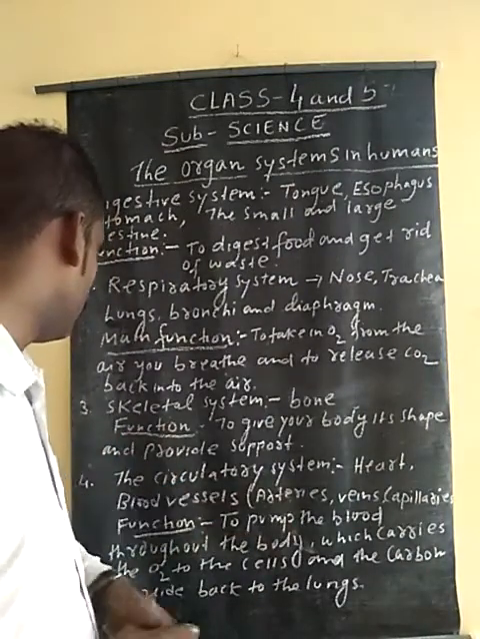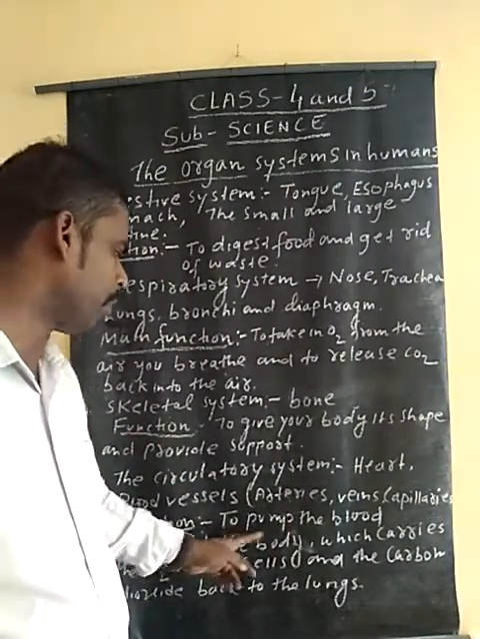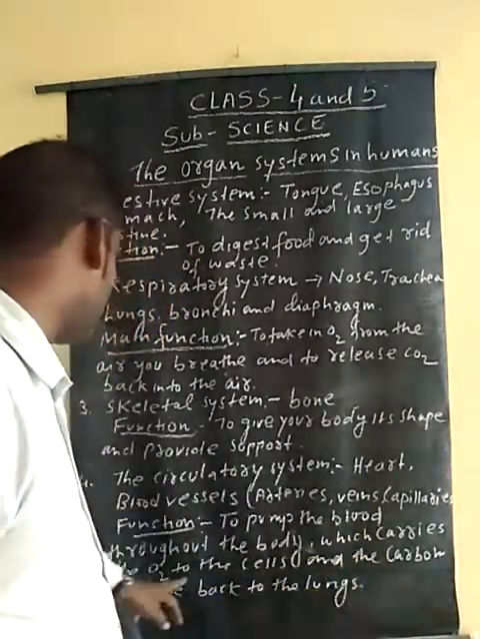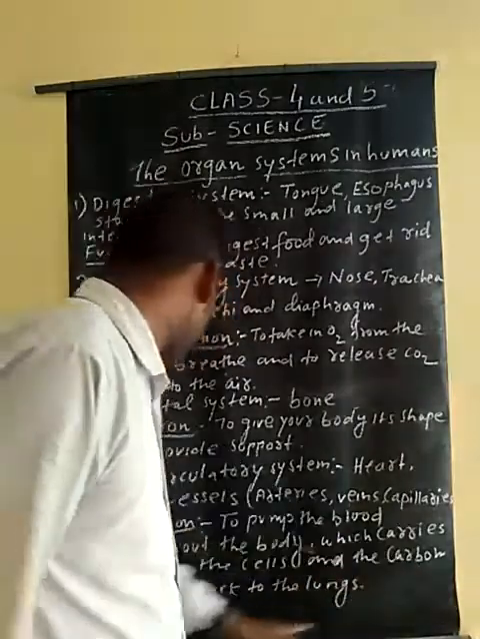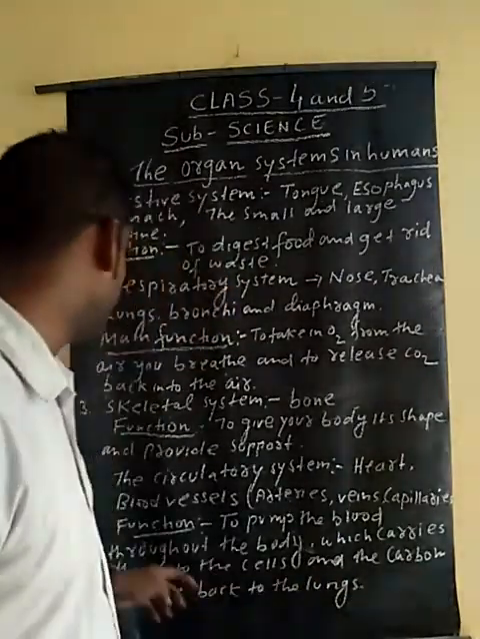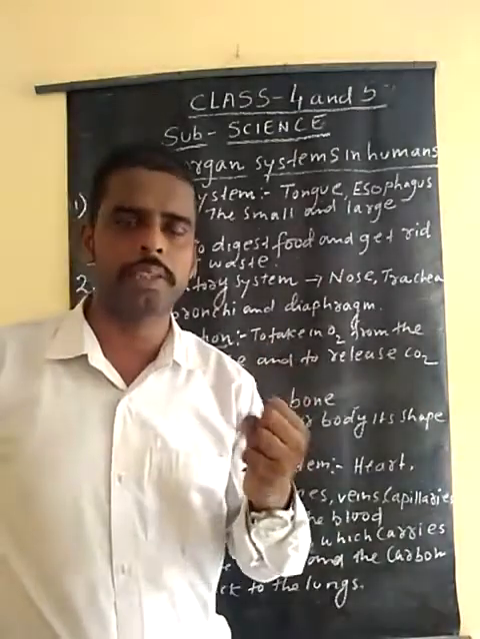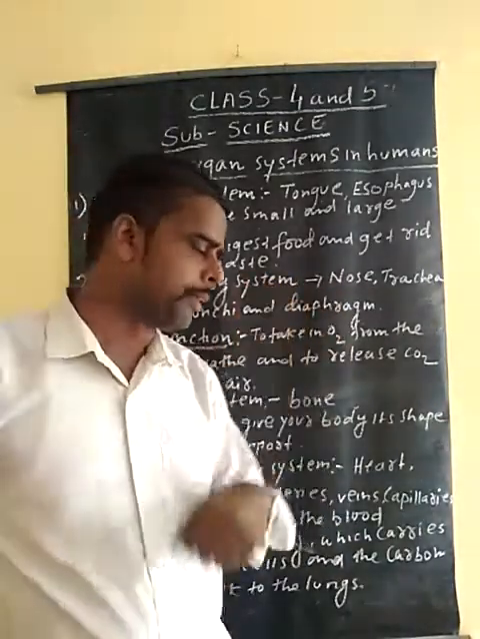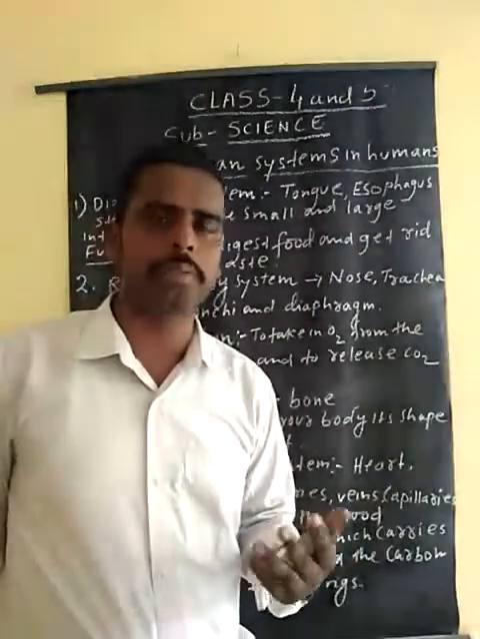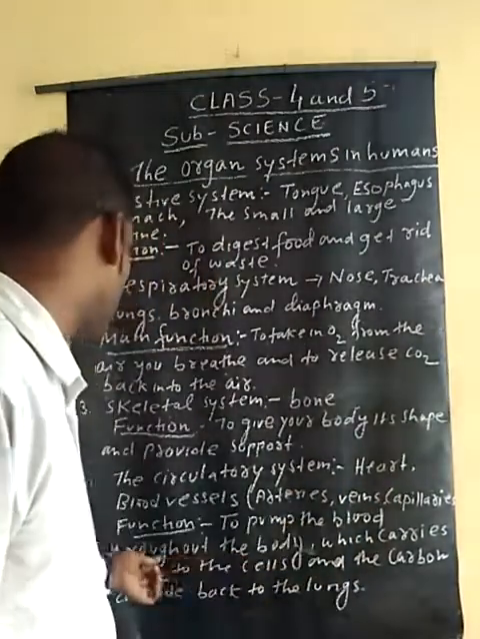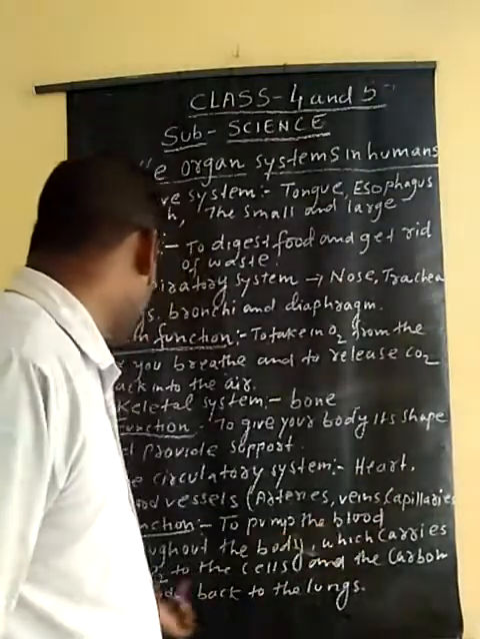And what is the main function of the circulatory system? To pump the blood throughout the body, which carries the oxygen to the cells and the carbon dioxide back to the lungs. Meaning to pump the blood. Our heart is a pumping organ. It is present on the left side. It's just like a fist. And in a normal body, 4 to 5 liters of blood are there. And it pumps the blood throughout the body, which carries the oxygen.